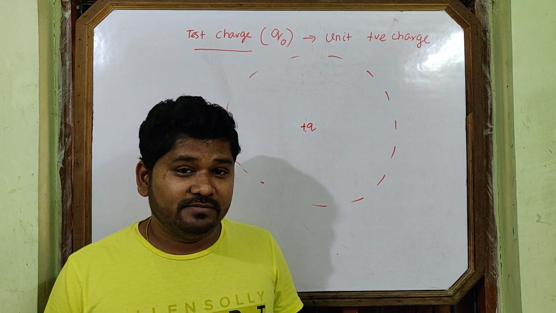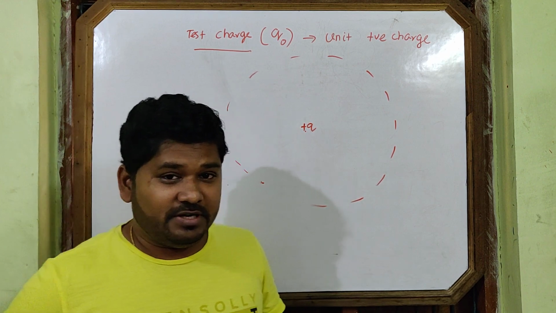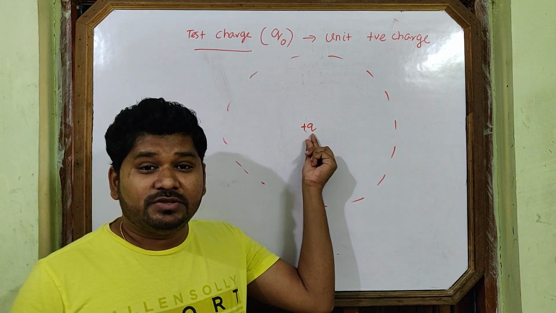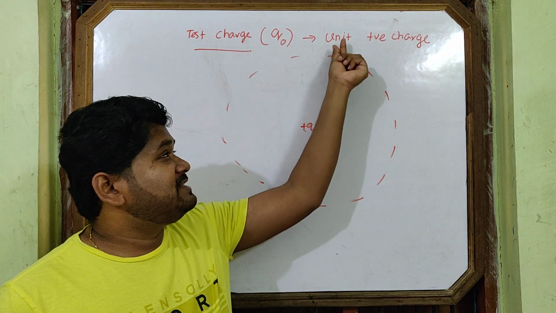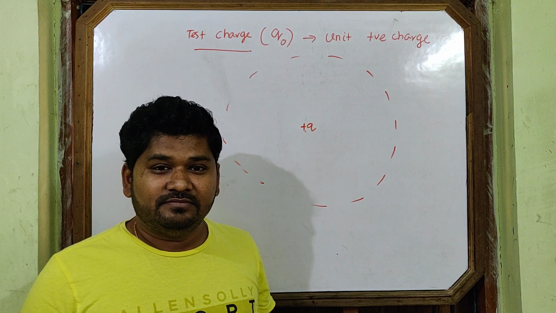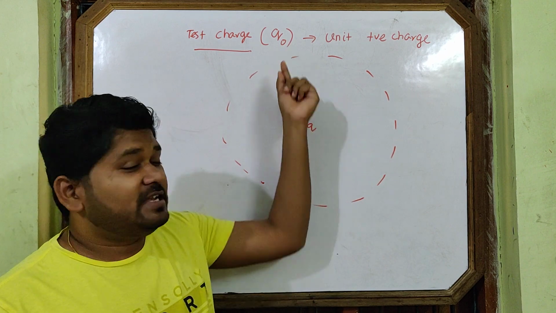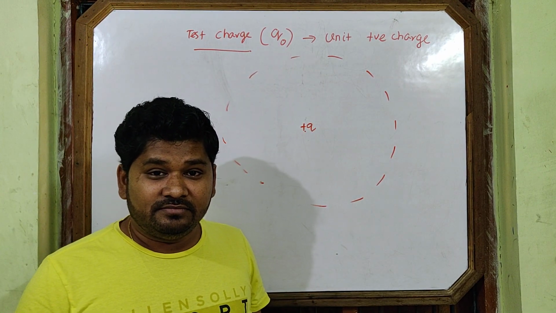You may ask, why? Now come to the point. Infinitesimally small means how much small? Suppose this is 1000 coulomb. You can take the test charge as 1 coulomb. If the source charge is 1 coulomb, you can take the test charge as a nanocoulomb.